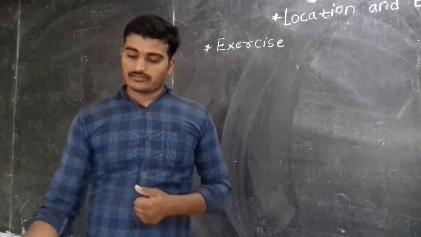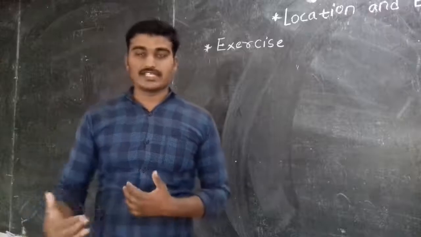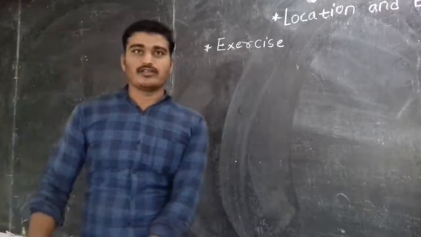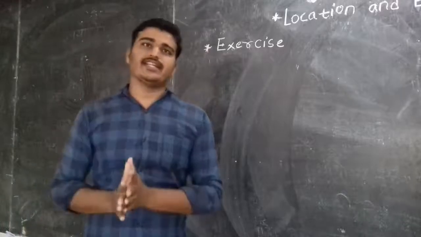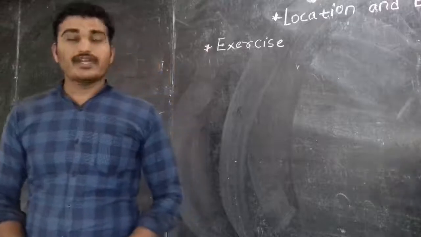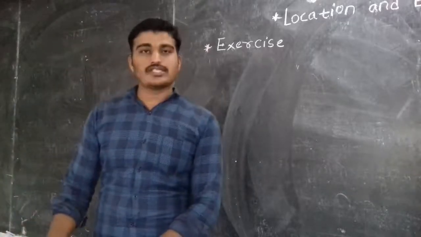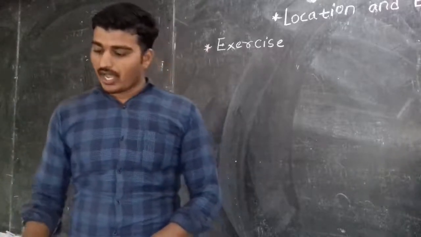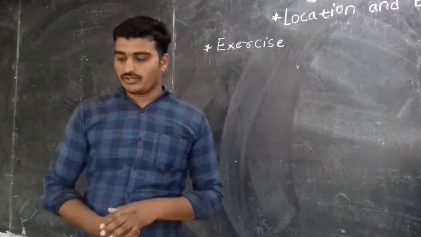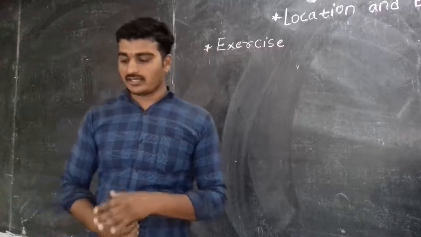But whatever we have studied, we have to keep in mind, because the next chapter has related content. So neighboring countries, oceans, seas, and the historical background of both countries we have studied already. Now we are going to study the next exercise.